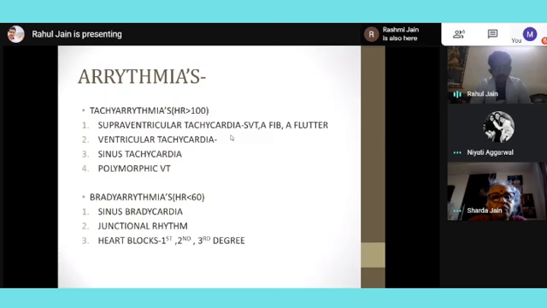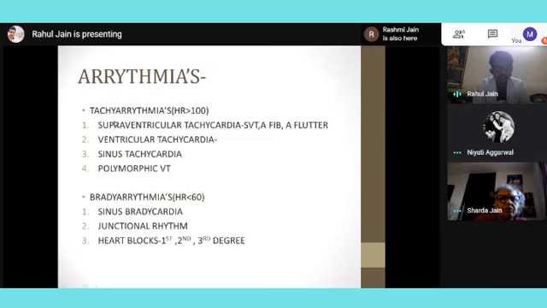The normal heart rate for the human heart is 60 to 100. Anything less than 60, I will say bradycardia. Anything more than 100, I will call tachycardia. Today we will not be discussing bradyarrhythmias much because it is a huge topic. It will be mainly tachyarrhythmias. We only need to know the names roughly.